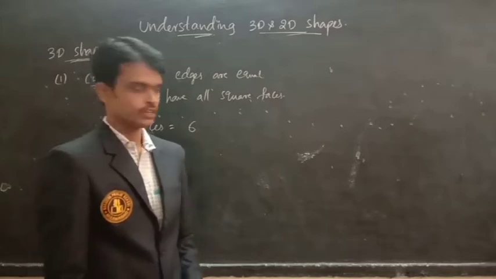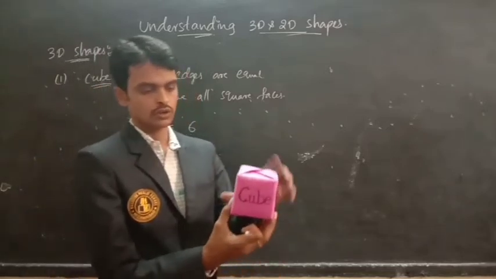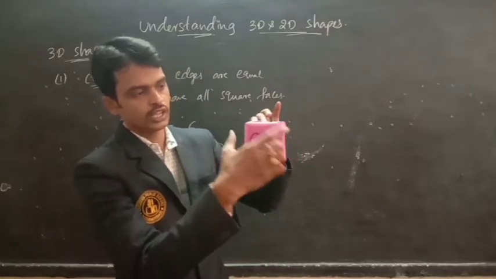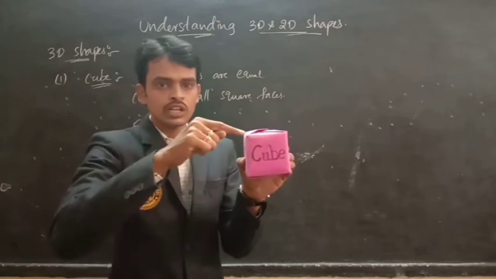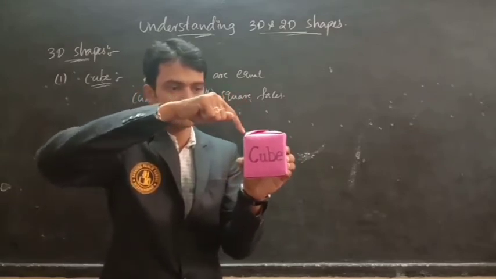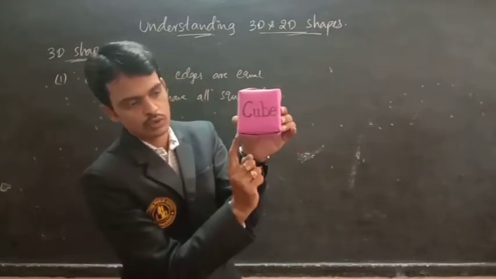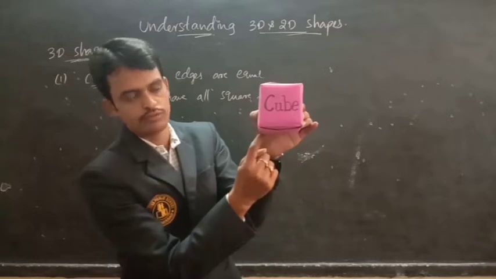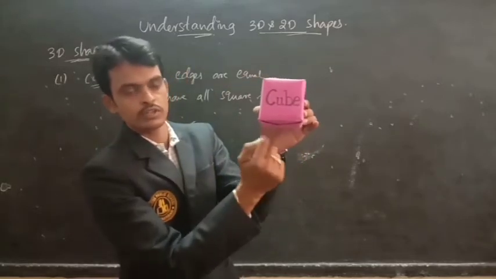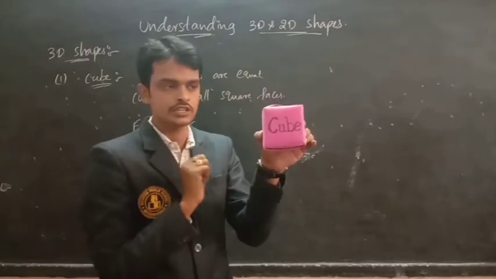Now edges. Edges nothing but sides. So now count the sides. First count the top. 1, 2, 3, 4. How many edges are here? 4. And bottom also 4. 4 plus 4, 8.